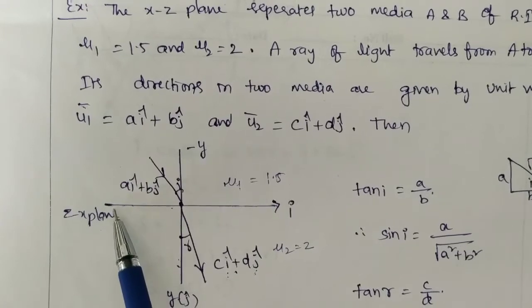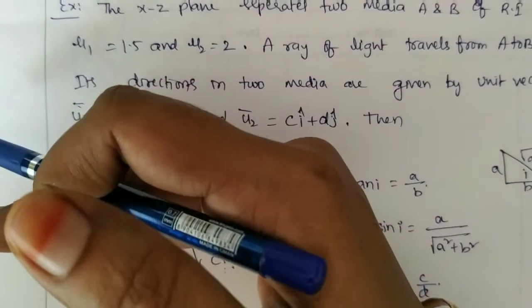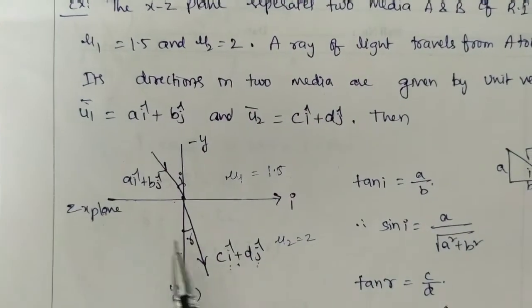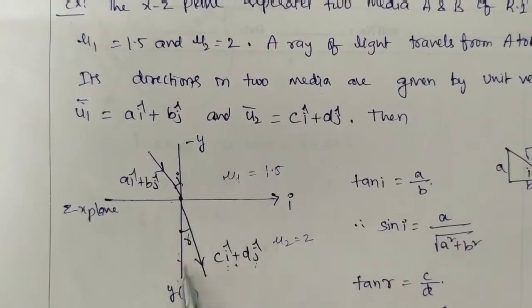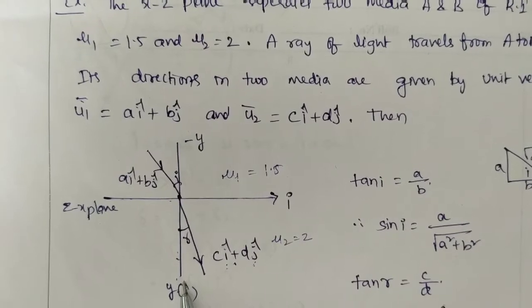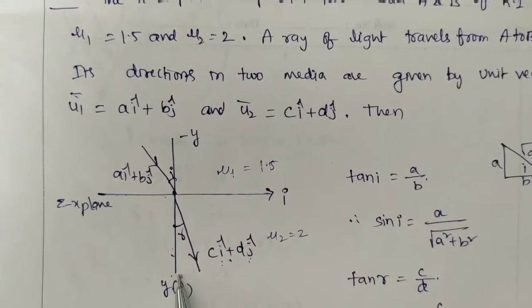You can take the boundary separating the two media as the zx plane. Then the normal will be along the y direction.